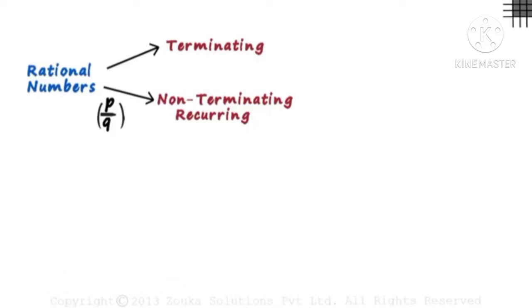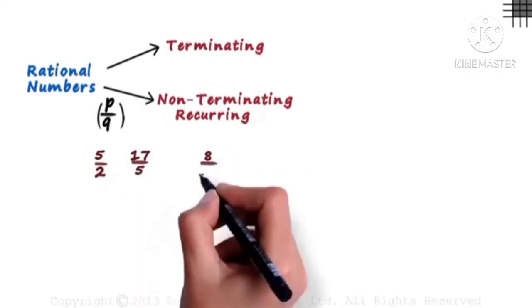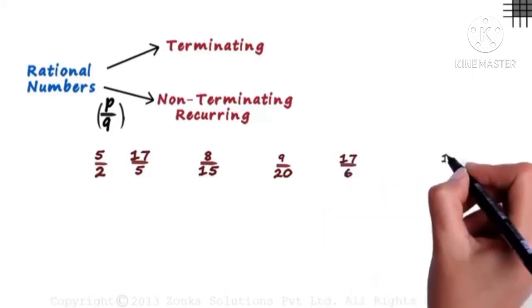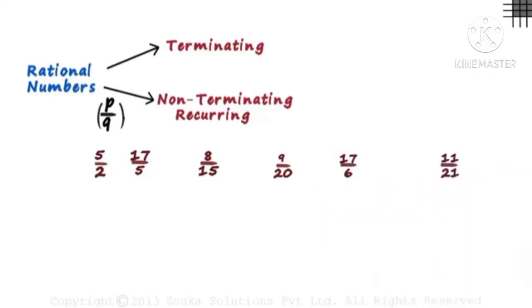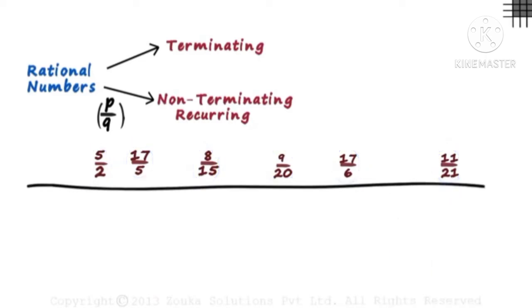Let's see. We look at 6 rational numbers in the p by q form. 5 by 2, 17 by 5, 8 by 15, 9 by 20, 17 by 6, 11 by 21. Without calculating the value of each in decimal form, can you directly tell the category each of them falls into? This category or this one?